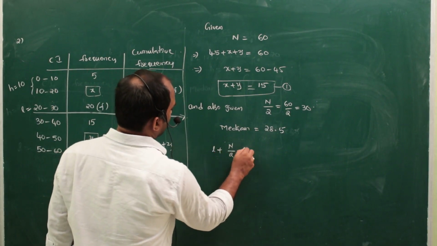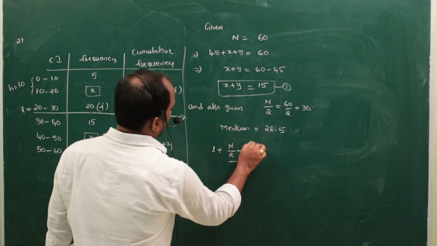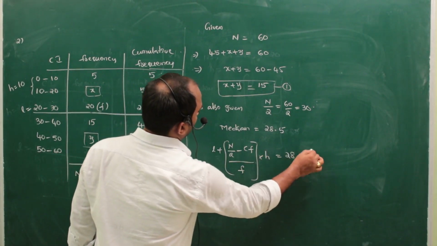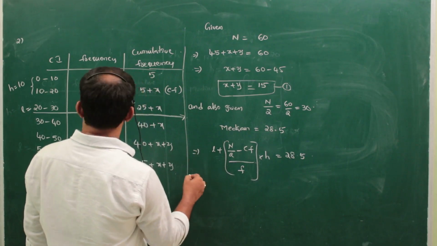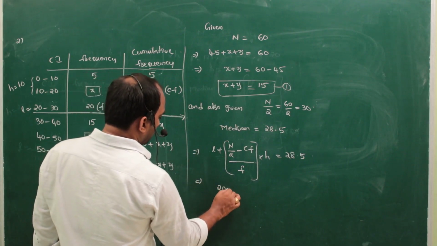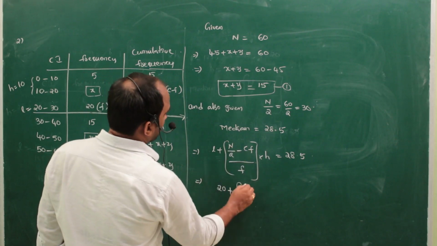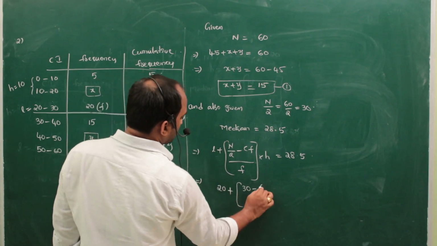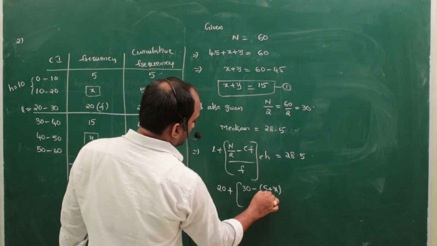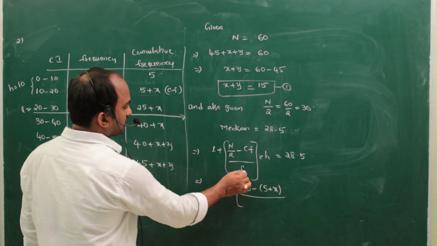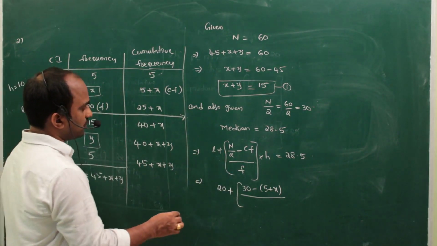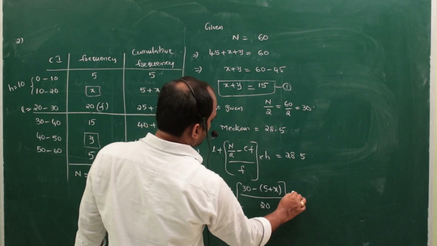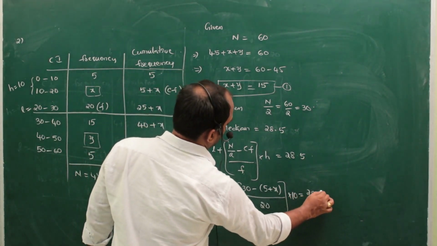L plus n by 2 minus CF by F into H is equal to how much given? 28.5. So we know very clearly the L value. L value how much? 20 plus n by 2 value how much? 30 minus CF value how much? 5 plus x. So compulsorily put this in bracket, otherwise you get the wrong answer. By F value how much? 20, into H value how much? 10 is equal to, what we get?